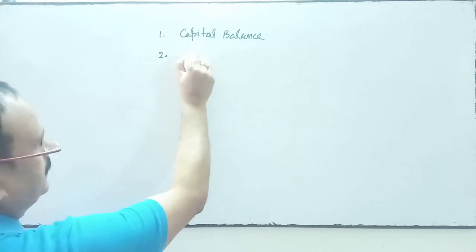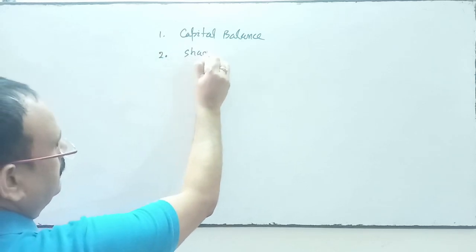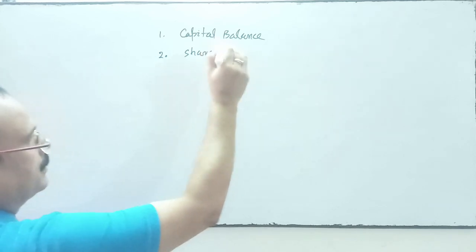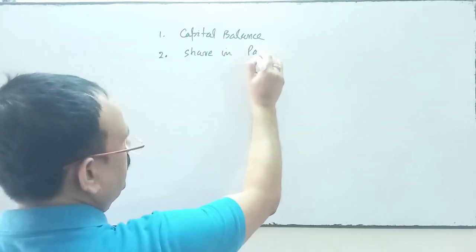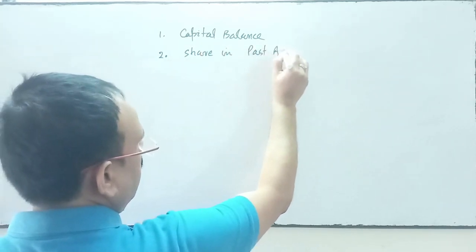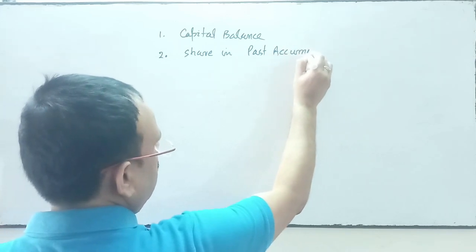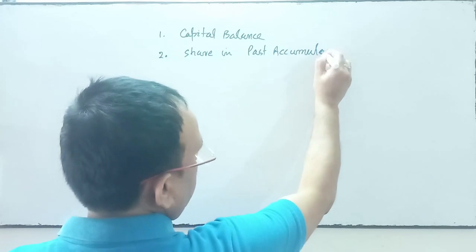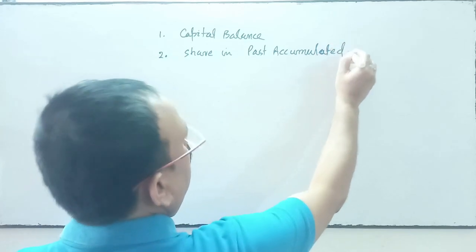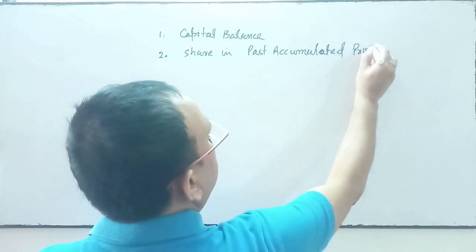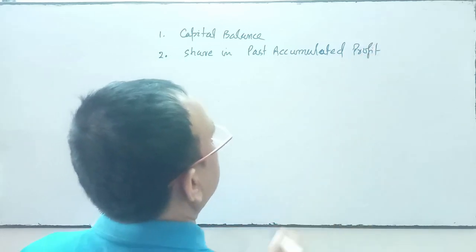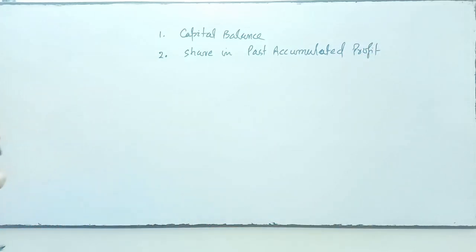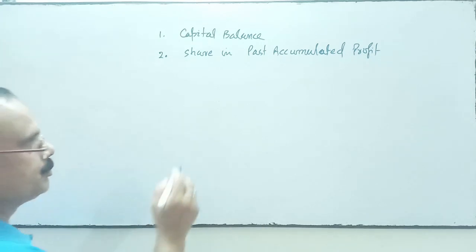Second, share in past accumulated profit.